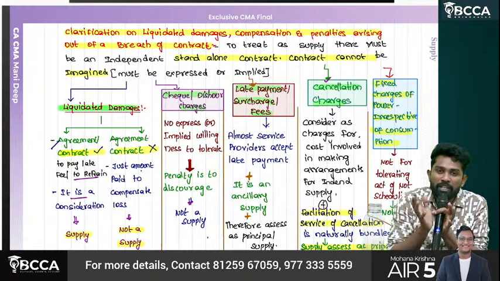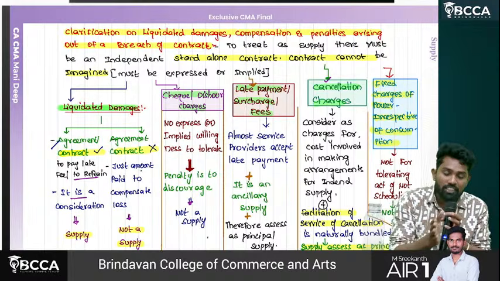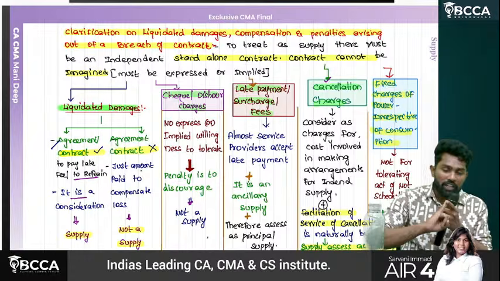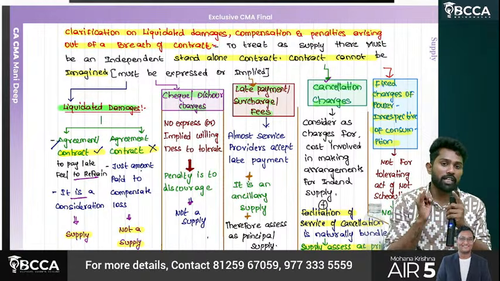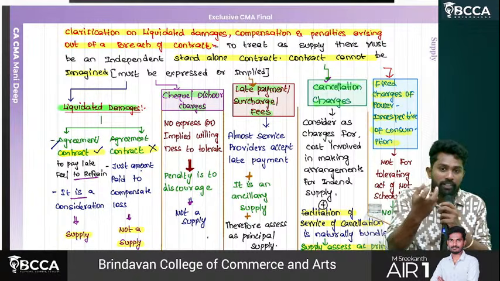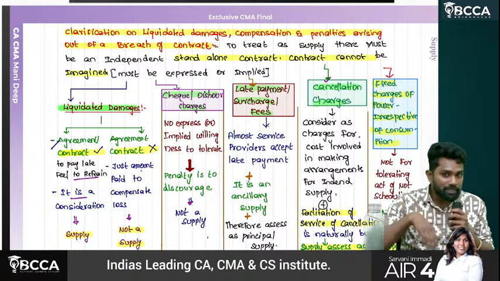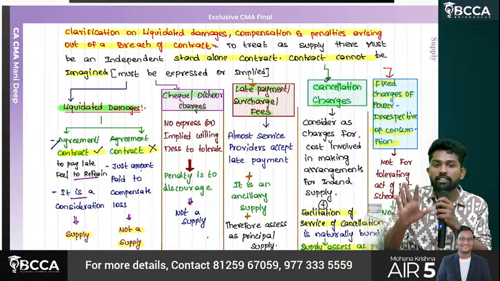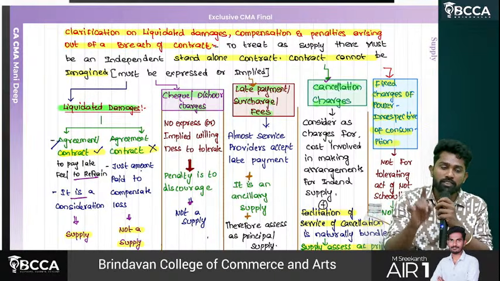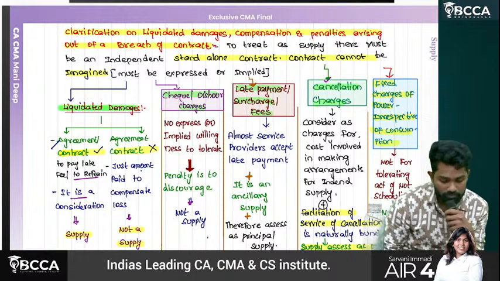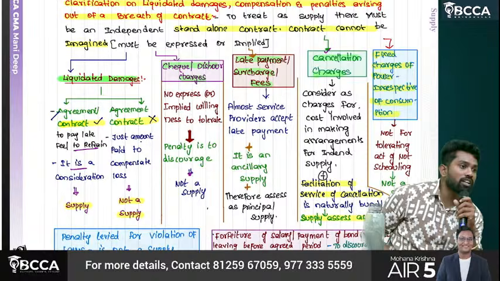But it cannot be decided so generally. There are specific cases also which we are going to see. But in general, when can liquidated damages be called a supply? When there is an express or implied willingness to accept such loss and to take the compensation and go, then it comes under what? Liquidated damages. It will be treated as a supply. Understand, sir? See, first one, cheque dishonour charges.